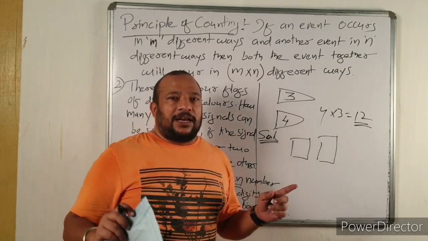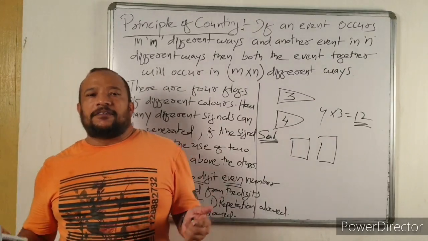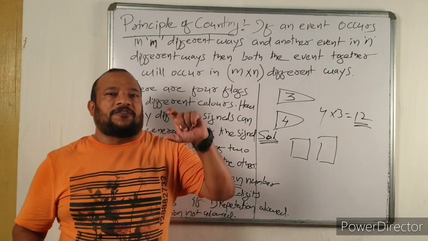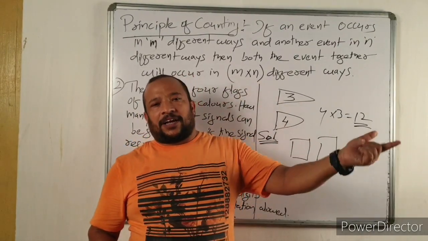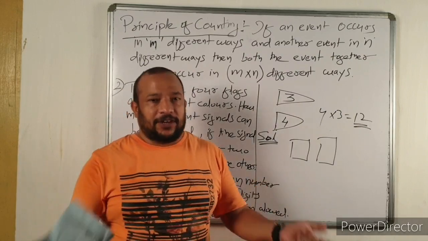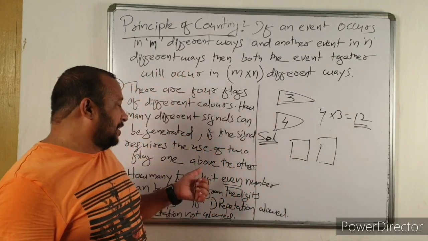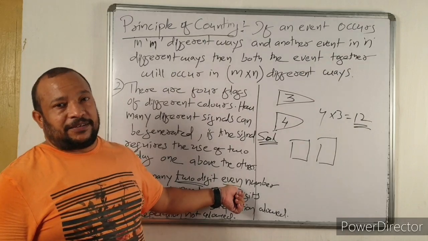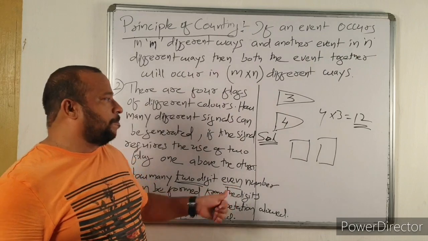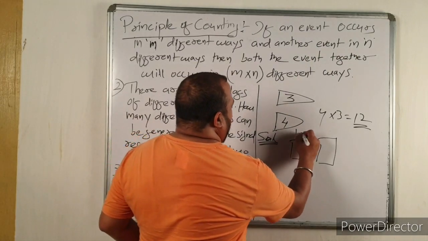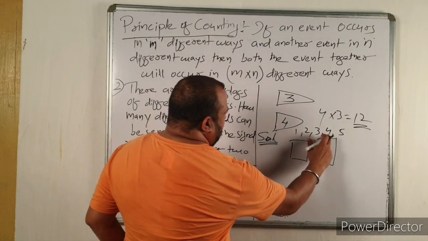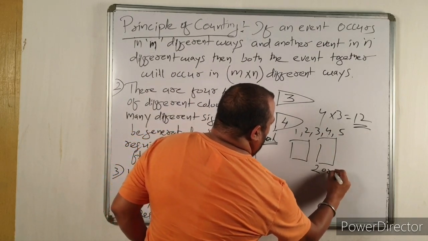Now which box is to be filled first? In the previous question, first you have to put a flag below and after that another flag. Similarly here also, which box you need to fill first? The first is the even number condition. For which box is this condition applied? Even number. You have digits 1, 2, 3, 4, 5. Even number means this box has to be 2 or 4.